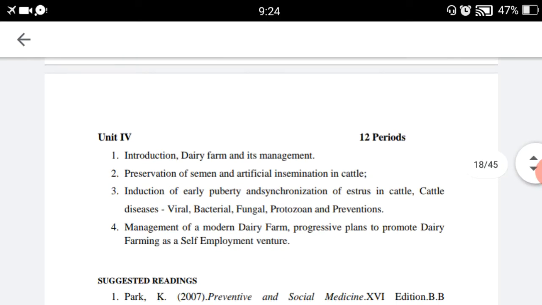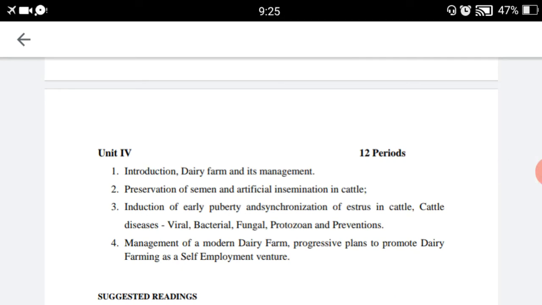In the fourth unit, we will study about the introduction of dairy farm and its management. Second topic is preservation of semen and artificial insemination in cattle. Third topic is induction of early puberty and synchronization of estrus in cattle. Cattle diseases like bacterial, viral, fungal, protozoan and preventions. And fourth topic is management of modern dairy farm, progressive plans to promote dairy farming as a self-employment venture.